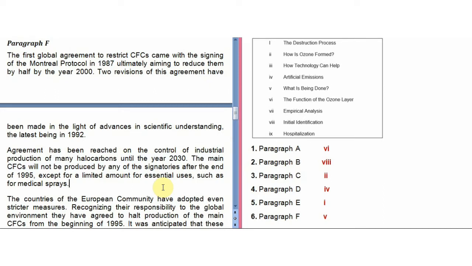What is being done? What are the solutions to reduce the ozone depletion? If you have any doubt, I know I didn't read paragraphs from C to F in full with you, but still, if you have any doubt or you think that any other option might come as the answer, you can just ask me in the comment section.